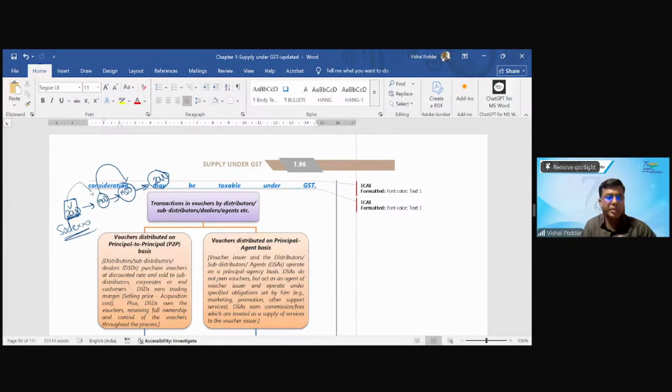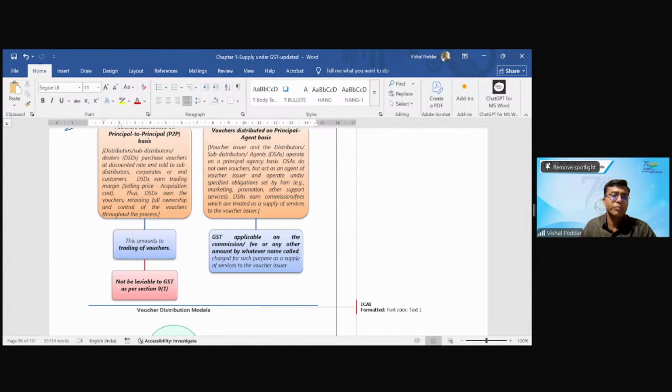Now the question is, when these vouchers are sold between this chain of persons, who may be your distributors, sub-distributors, dealers, agents, whether there would be GST on that. And this is where the clarification says that yes, this amounts to trading of vouchers.